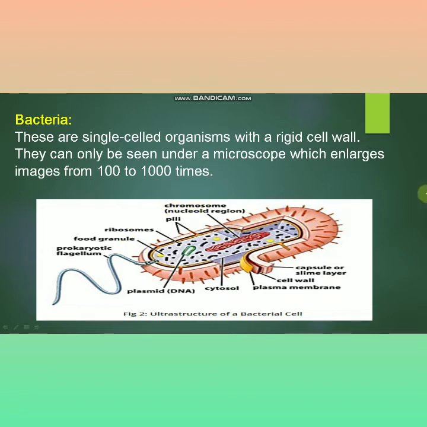Bacteria. These are single-celled organisms with a rigid cell wall. They can only be seen under a microscope, which enlarges the image from 100 to 1000 times. This is the ultrastructure of a bacterial cell. You can draw this figure in your notebook.